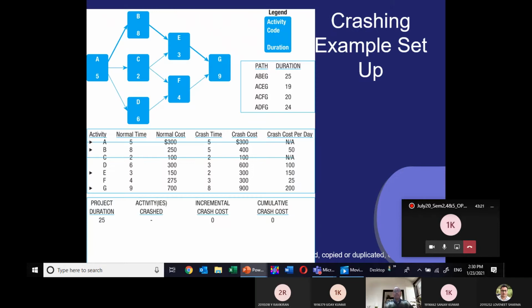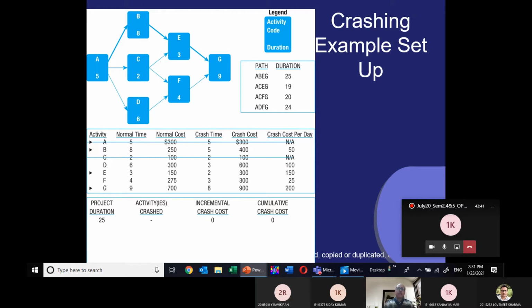Let me try to see with these PowerPoint slides. You see here. All of you can see now. In this activity, I have applied the forward pass method and reverse pass method, and I found the critical path.